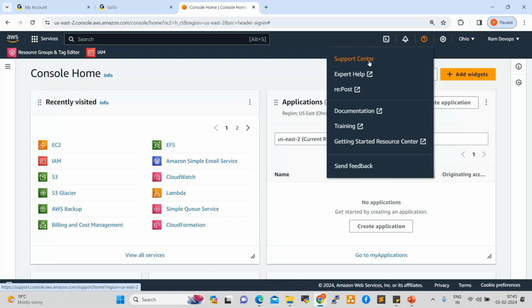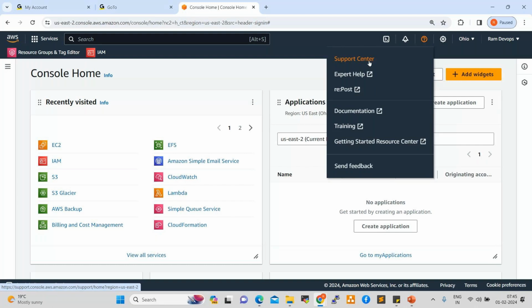We go to the support center and raise a case with the AWS vendor, so that the request will be raised and it will go to AWS. As per the SLA, they start working on the request. What is SLA? We discussed already. Every request, every ticket will have an SLA, which is the service level agreement timeline. They complete the request, close the request, and resolve the issue.